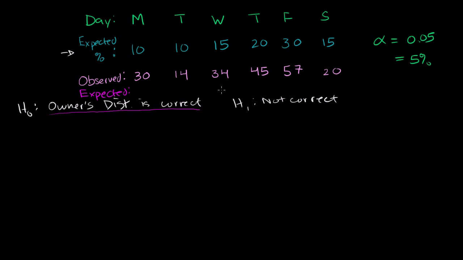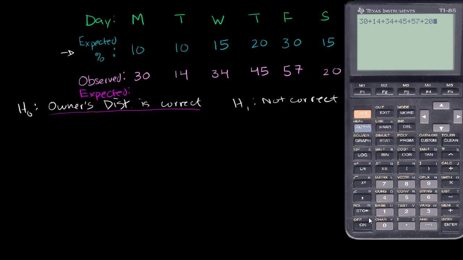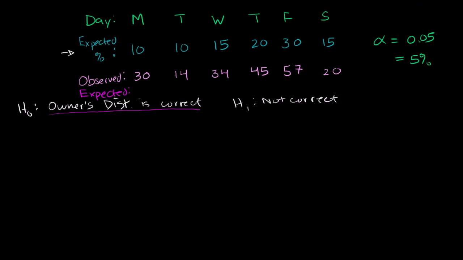Now to figure out what that actual number is, we need to figure out the total number of customers. So let's add up these numbers right here. Let me get the calculator out. So we have 30 plus 14 plus 34 plus 45 plus 57 plus 20. So there's a total of 200 customers who came into the restaurant that week. So let me write this down. I wrote the total over here. I had 200 customers come in for the week.